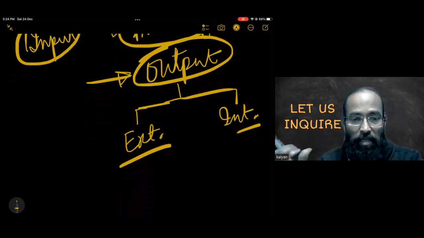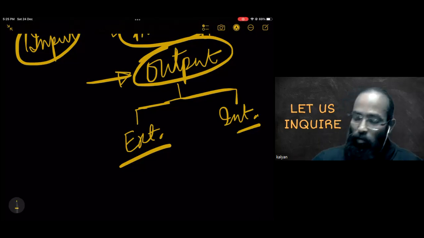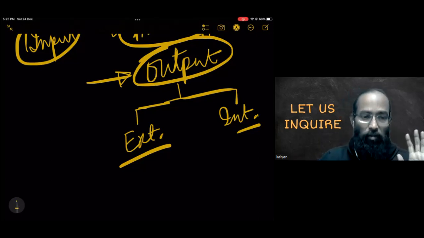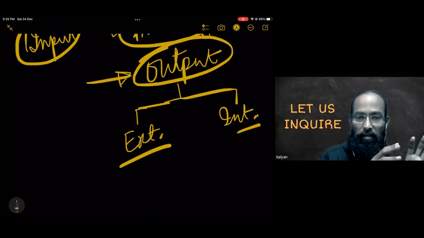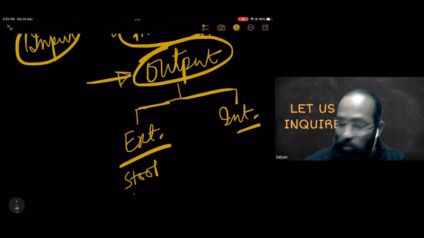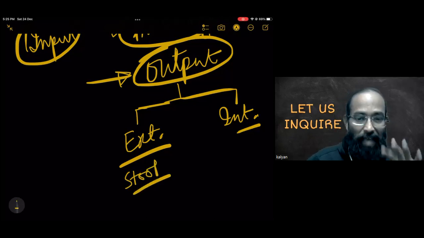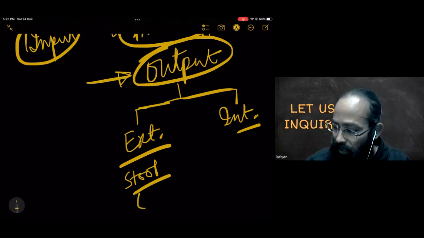Now, in terms of the toxin expulsion, we can also understand the types of toxins that we throw out. There are two types: internal toxin and external toxin. External toxin is what we take in through our digestive system, digest, and throw out the extra portion. So the stool is basically the external toxin which we throw out. This is called excretion, not elimination.